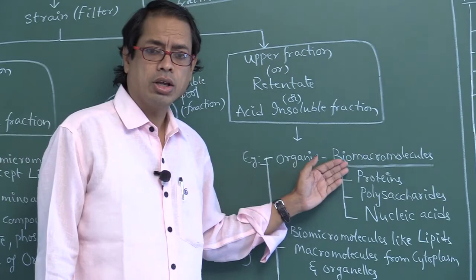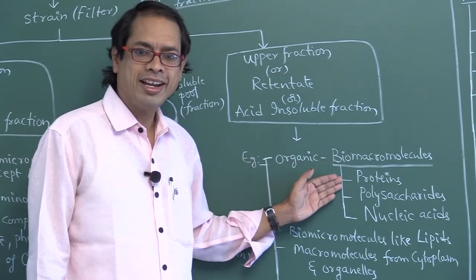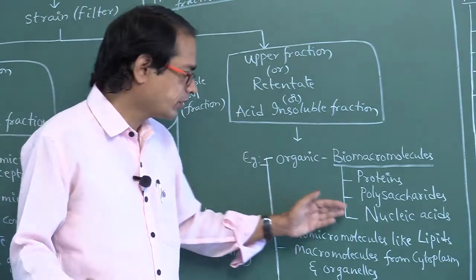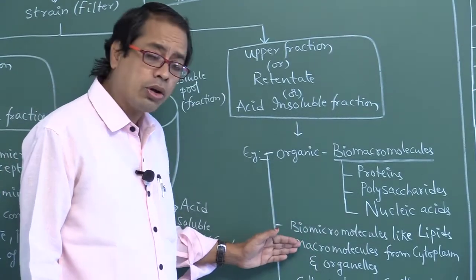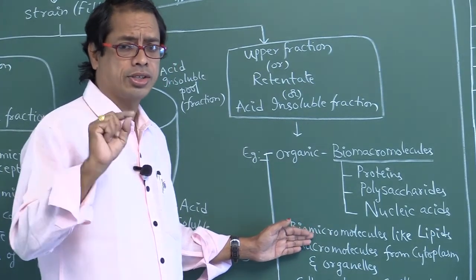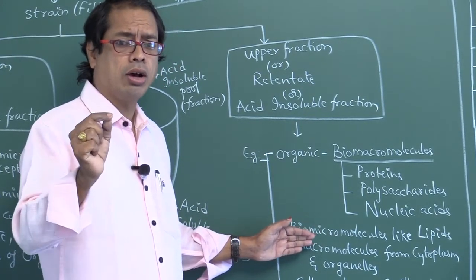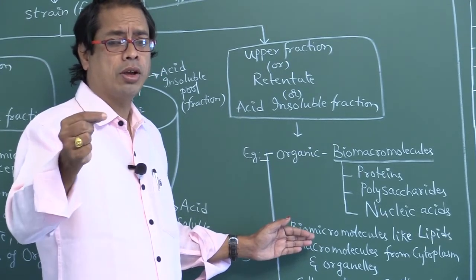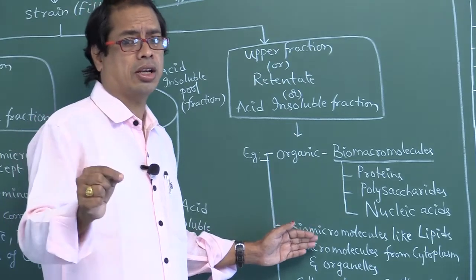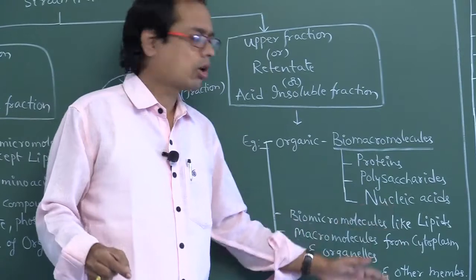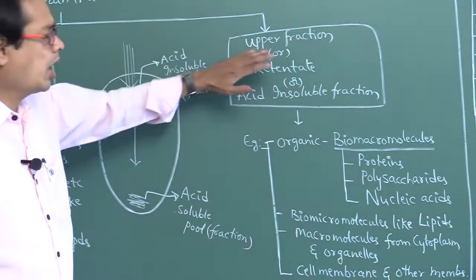Biomacromolecules like proteins, polysaccharides, nucleic acids. Biomicromolecule like lipids. Macromolecules of cytoplasm and cell organelles. Next, cell membrane and other membranes are all present in upper fraction.